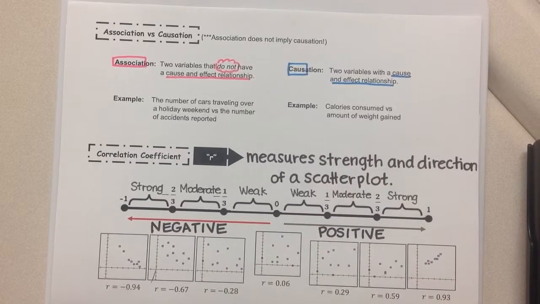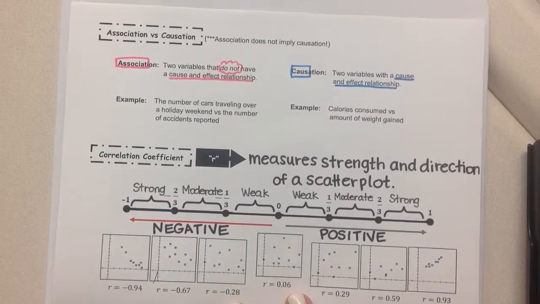Whereas calories consumed versus amount of weight gain: if you consume calories, you are going to gain weight. That is a cause and effect relationship. One does affect the other. If I don't eat calories, I'm going to lose weight at some point, okay? So there's a direct cause and effect relationship there.